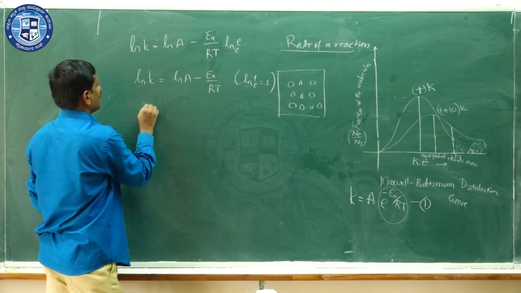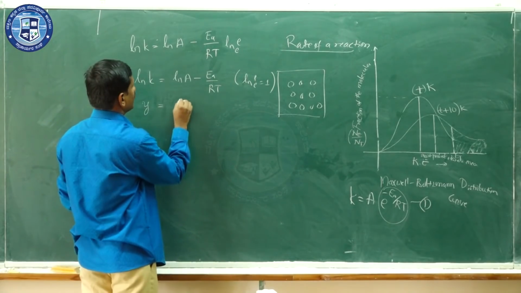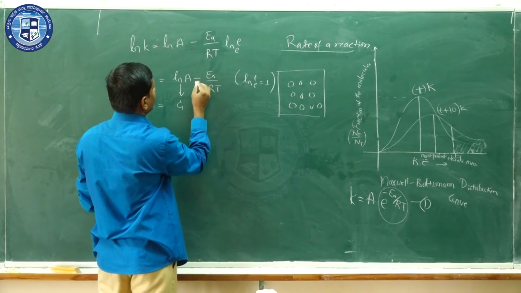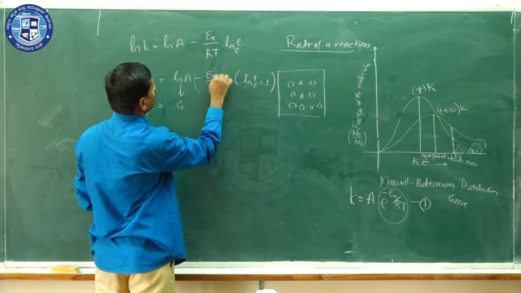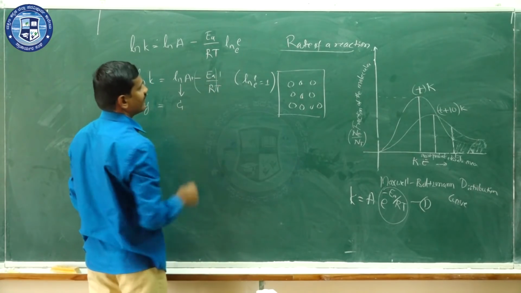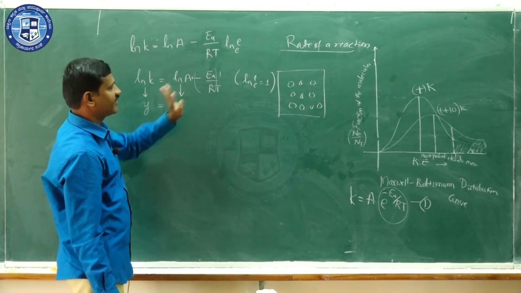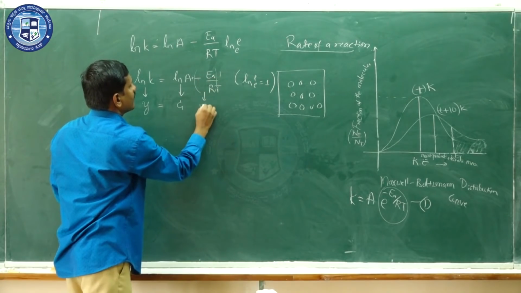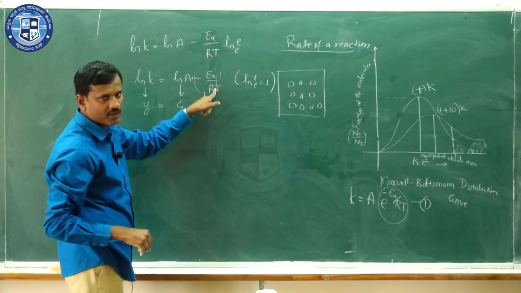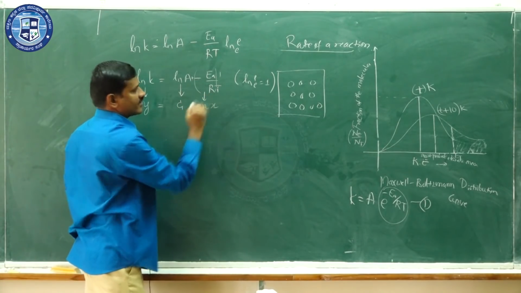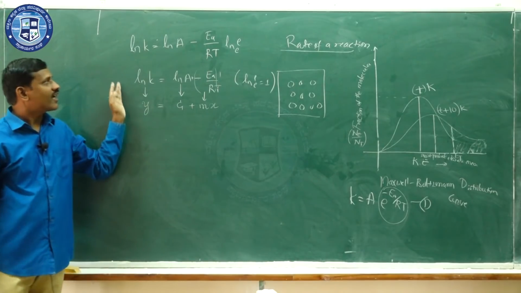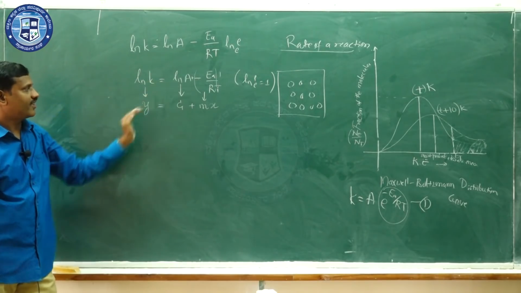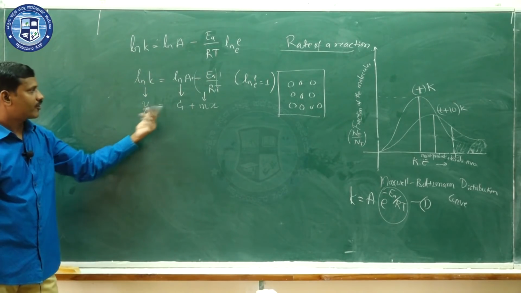So we can call this y, this is nothing but c, ln A is nothing but c, ln K is nothing but y, and you can write this as minus EA by R times 1 by T. Plus into minus, once again minus, so you can write this as: minus EA by R is nothing but slope m, and 1 by T is nothing but x. So if we take the natural log on both sides, we get a relation of this type. It is similar to the straight line y equal to mx plus c.